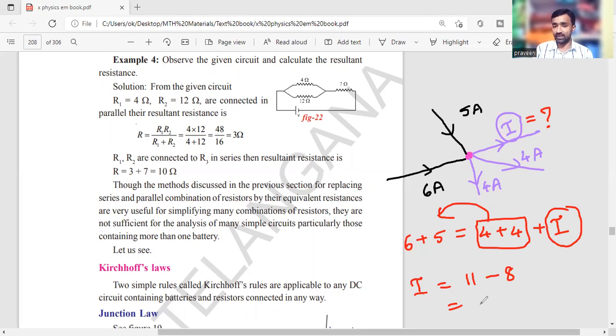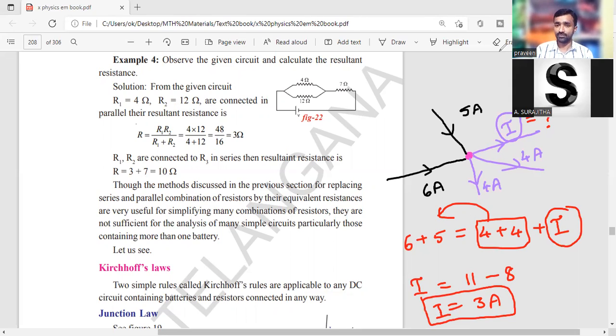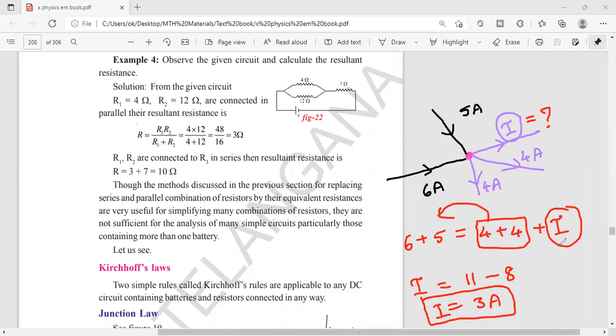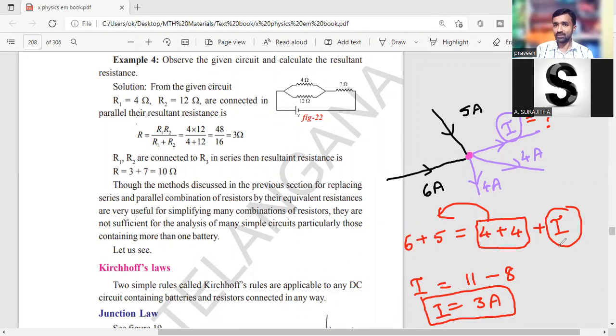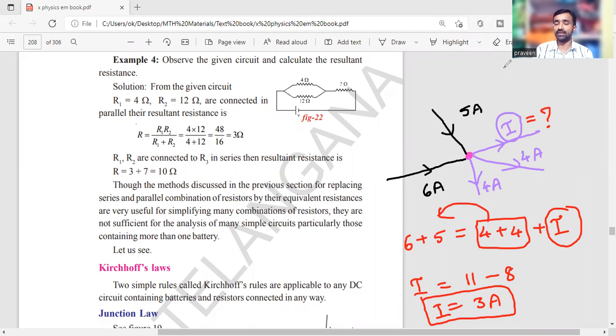So plus 8 becomes minus 8, and 11 minus 8 is 3. So 3 amperes of current is allowed through the wire leaving the junction, I is equal to 3 amperes. Have you got the idea? Is it clear? Based on the junction law, a simple problem is created like this.